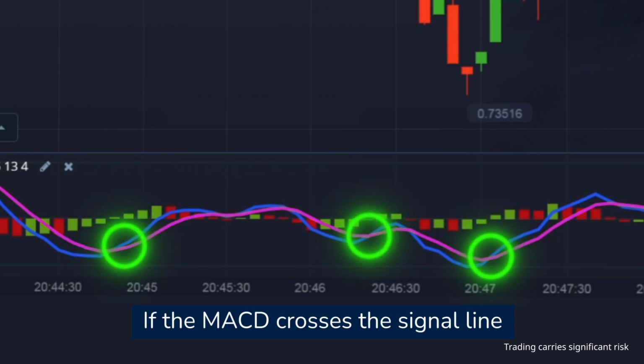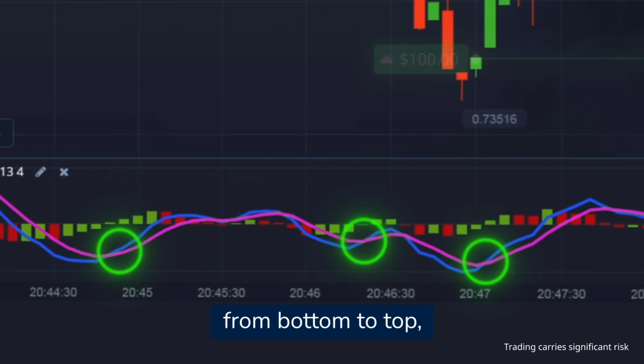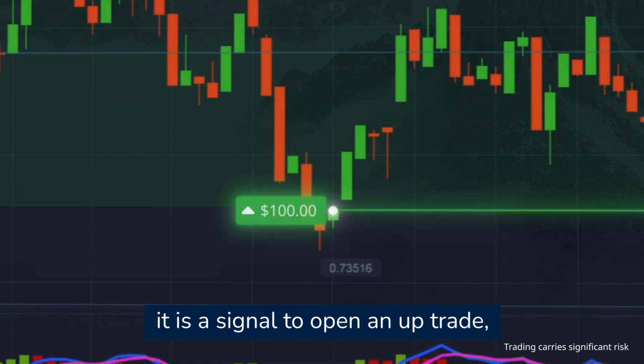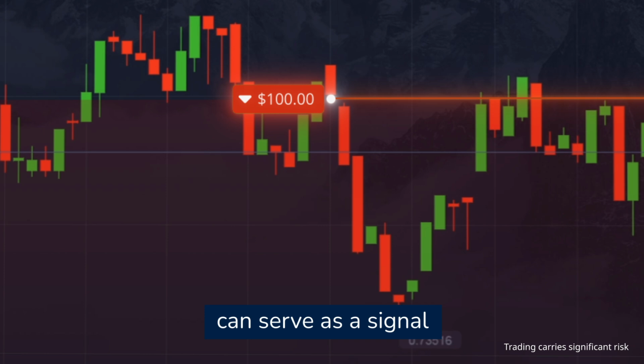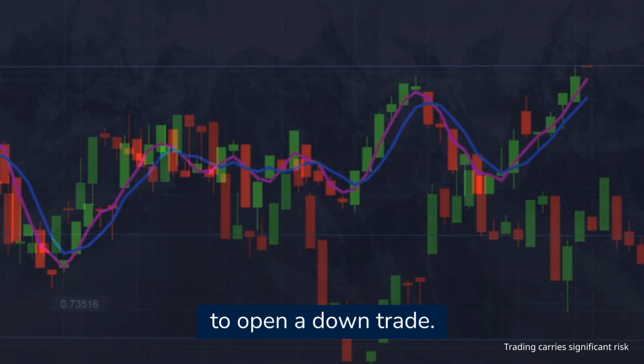If the MACD crosses the signal line from bottom to top, it is a signal to open an up trade, while crossing from top to bottom can serve as a signal to open a down trade.